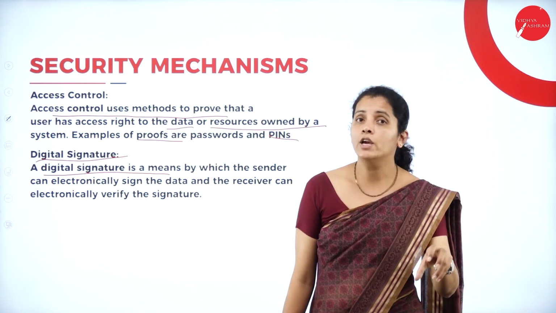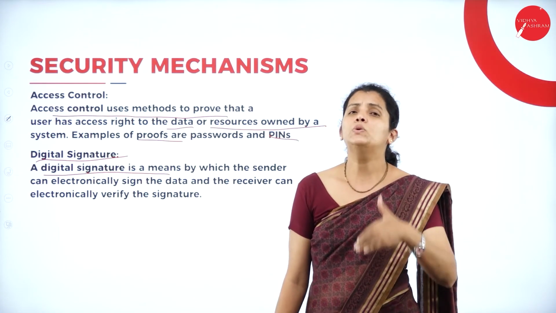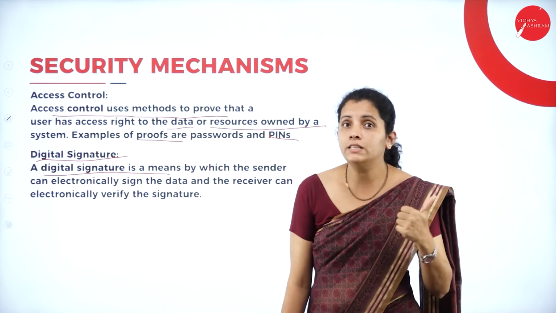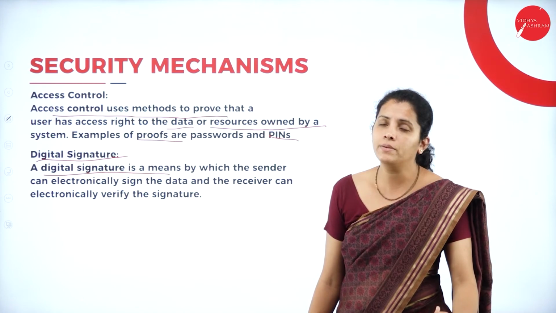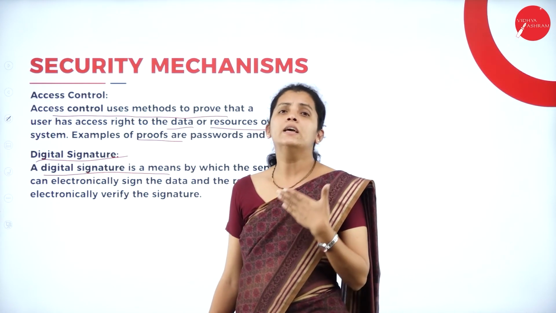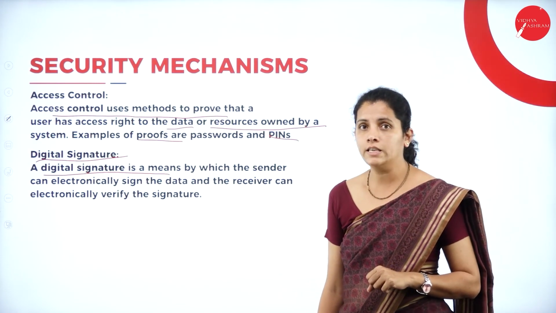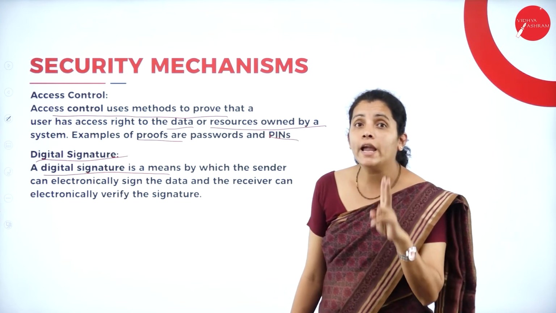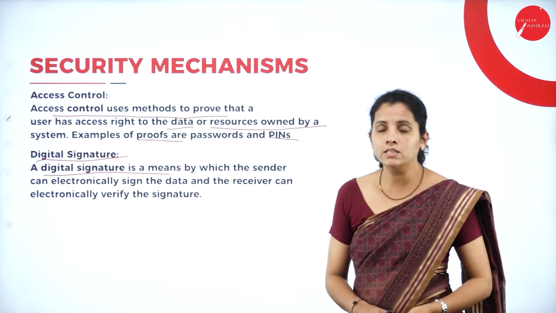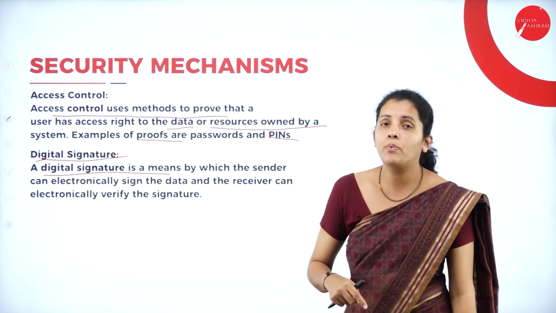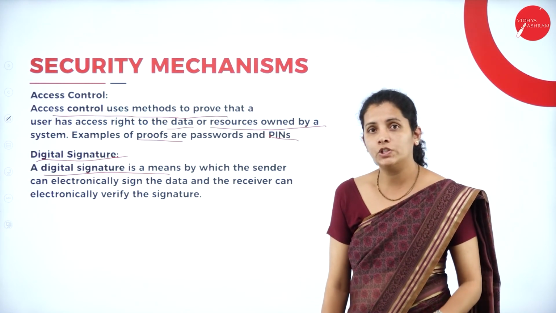That means this is the way used to provide security for your data. And to make a digital signature, what do I require? Once again, I require encipherment. So encipherment is nothing but the cryptography I require to make a digital signature. So these are the total 8 mechanisms we have under security mechanisms. And from the examination point of view, this is also a very important question.